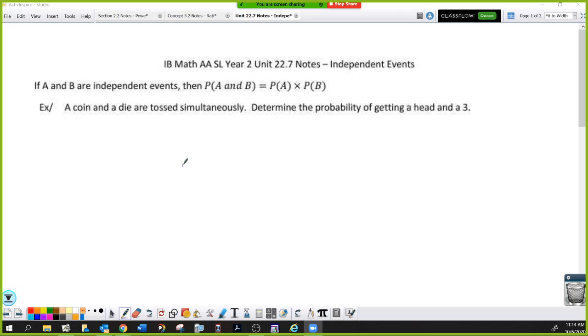If A and B are independent events, then the probability of A and B happening is the probability of A times the probability of B. Now, before I get into this example, I want to talk about what that means with relationship to yesterday's material, because I told you all these things by themselves, easy. Once you start putting them together, well, yesterday's addition law of probability.